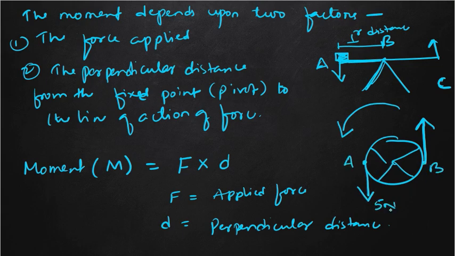Suppose the magnitude is the same, 5 Newton and 5 Newton. Then the distance from A to B is known as the arm of couple. If we replace the distance D in the moment of force by this distance AB, then that quantity will be known as couple. Clear? So our next definition is couple.